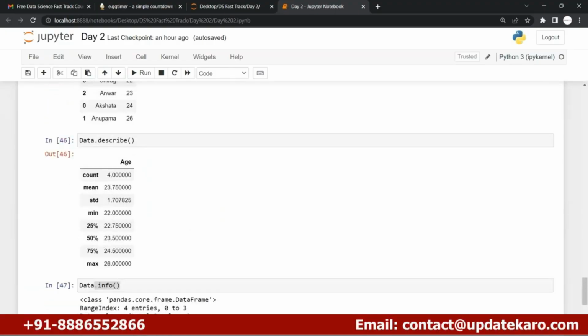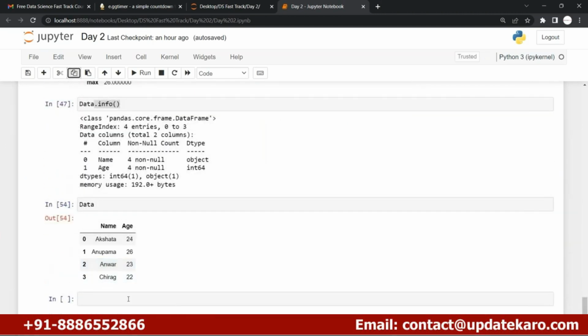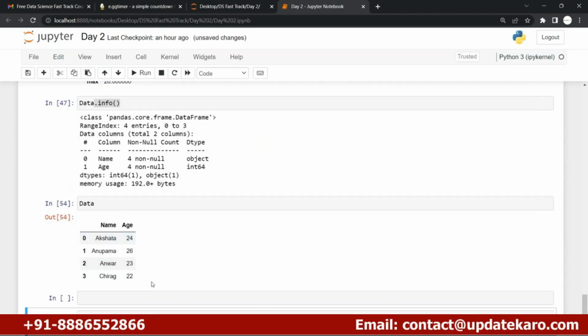Okay, this is my data, right? So here what I can do is copy this cell and paste it over here.